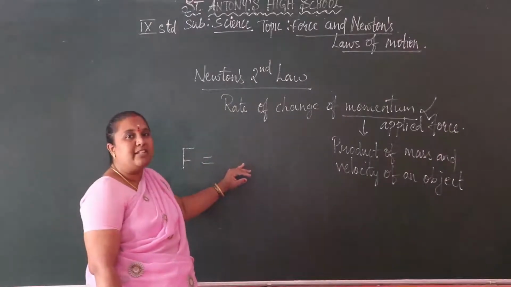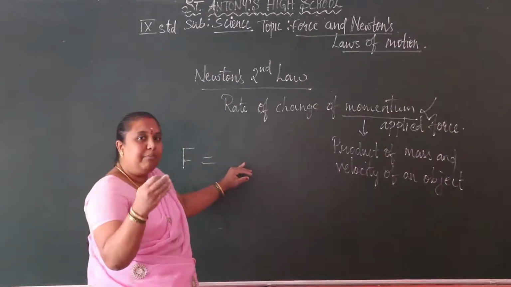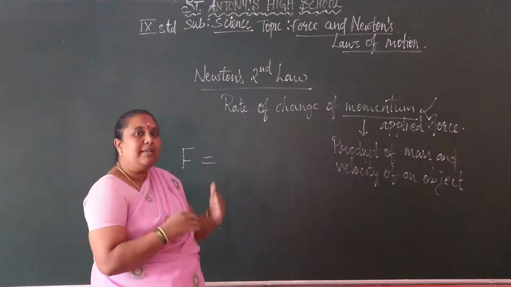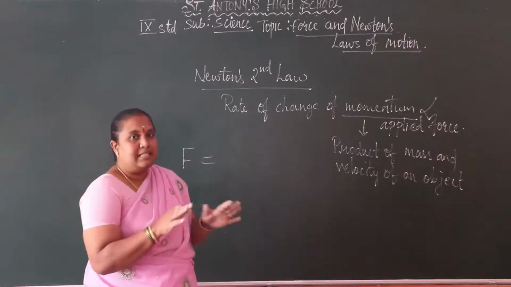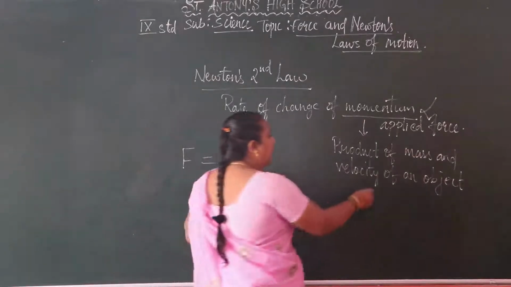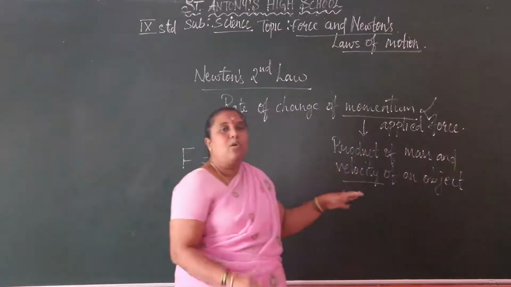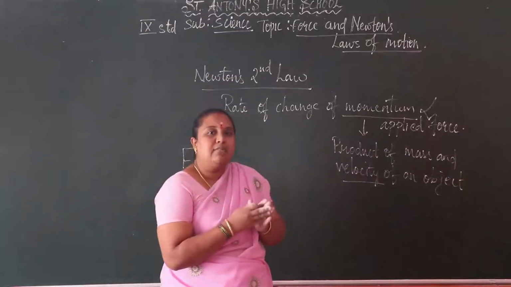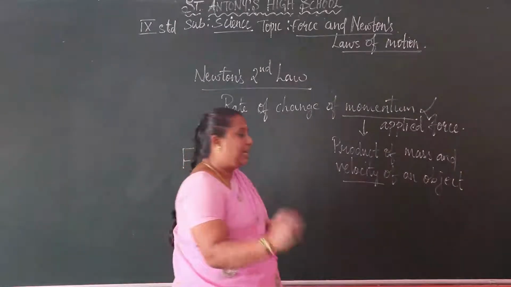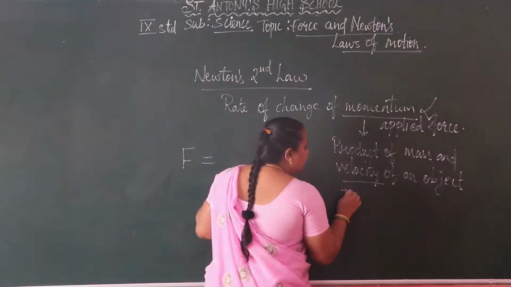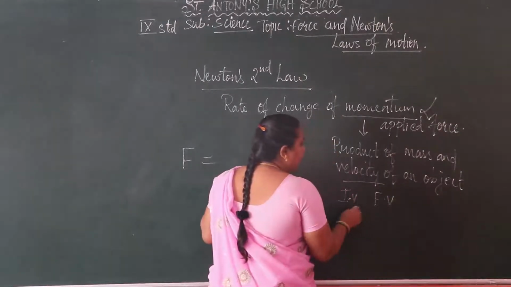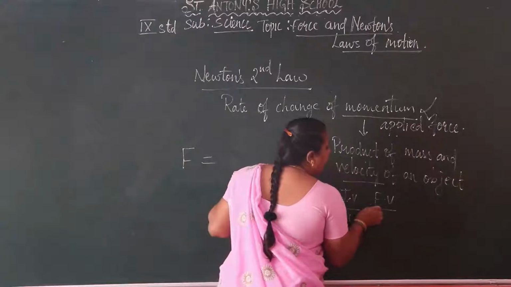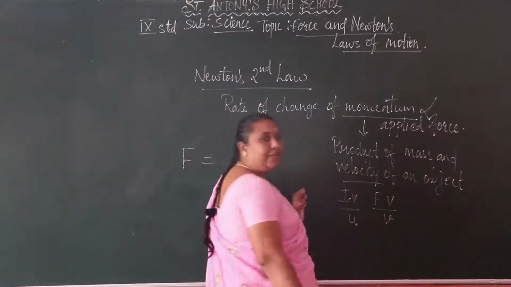What is meant by change of momentum? The mass can be the same in all positions, but the velocity can change. So we take the initial velocity and the final velocity. The initial velocity we take as u and the final velocity we take as v.